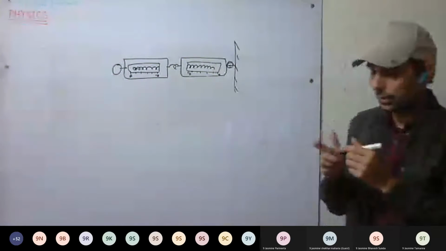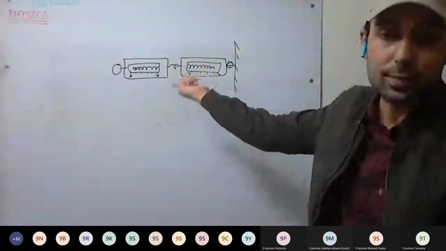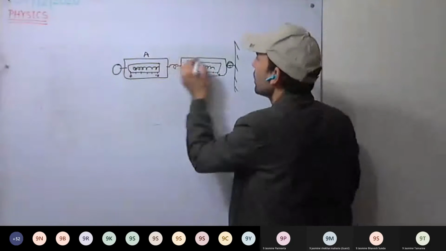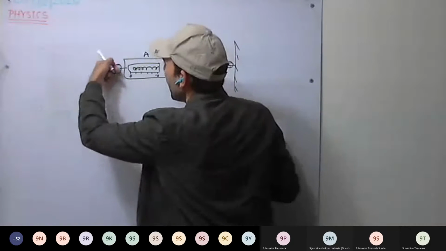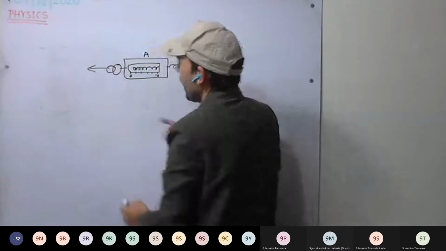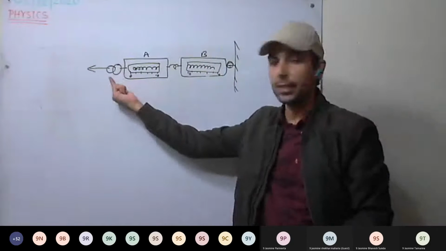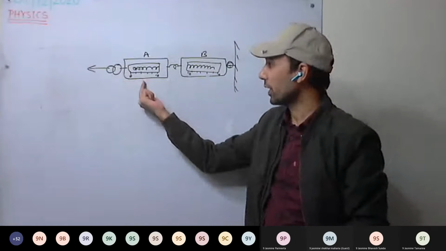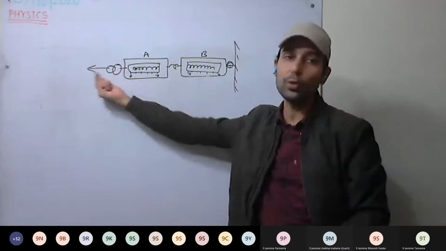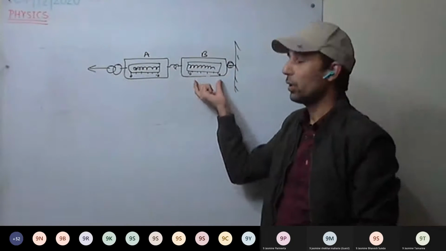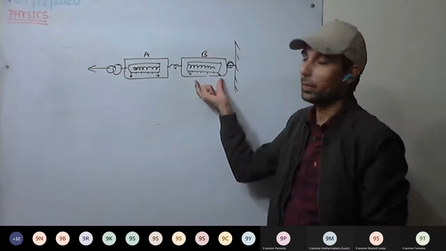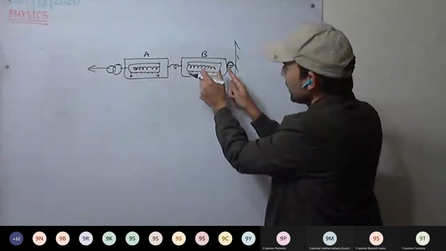This is our spring balance A, and this is our B. Now pull spring balance A. What will happen? Force will be applied on B, so this spring starts to compress.